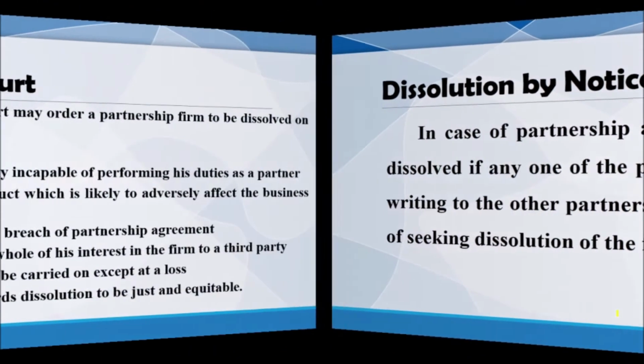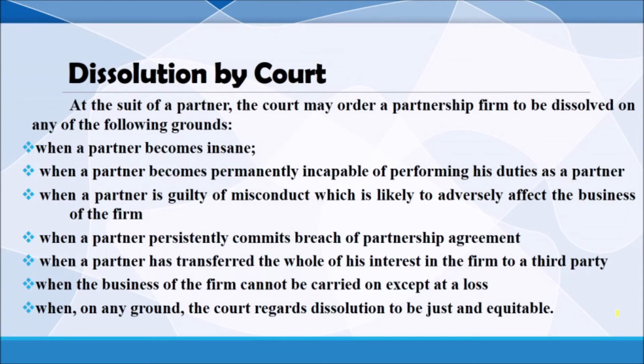Dissolution also carried out by court. At the suit of a partner, the court may pass an order to dissolve the partnership firm under the following grounds. When a partner becomes insane, meaning having unsound mind. Suppose at that moment one partner has an abnormal mind or abnormal mentality, the court can pass the order to wind up the business.